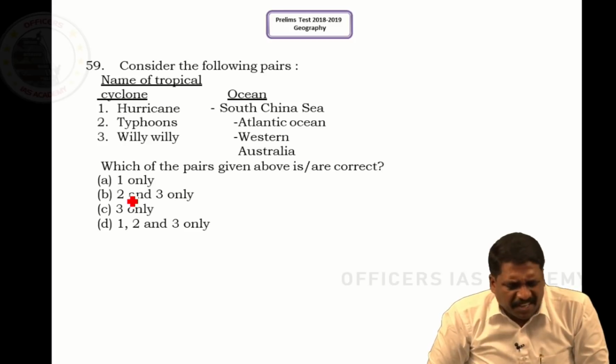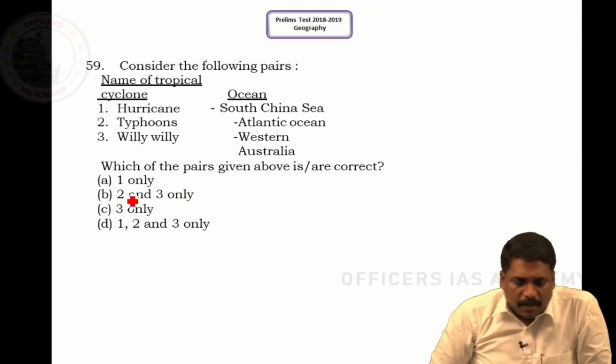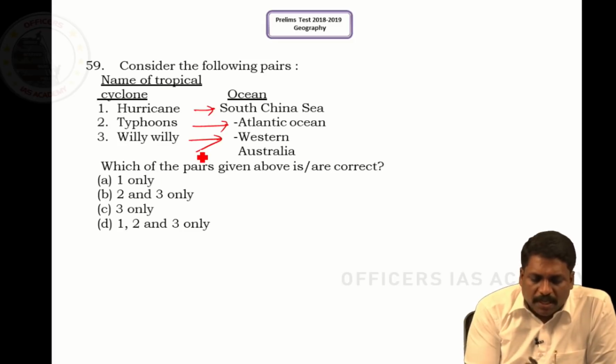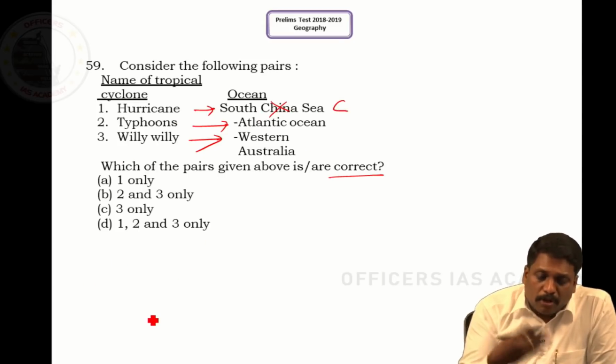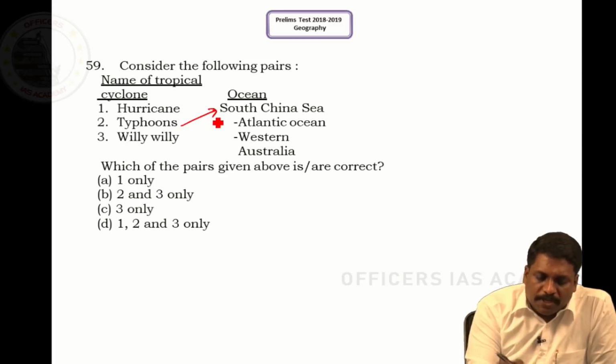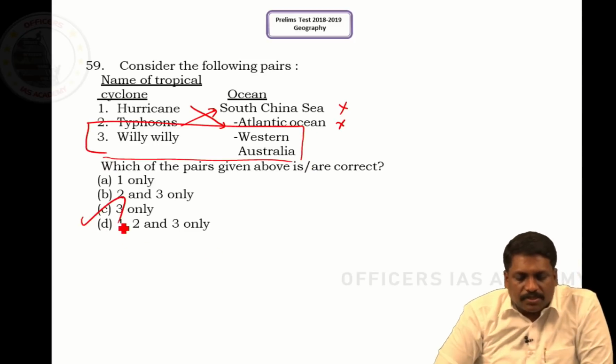Question number 59. Very easy question. Regions and the names of the cyclones are given. Hurricane, South China Sea; Typhoon, Atlantic Ocean; Willy Willy, Western Australia. Which of the following is correctly matched? Where exactly do we have hurricanes? It is not South China Sea, rather it is North America or the North Atlantic Ocean. Where exactly do we have typhoons? Typhoon is what we have in the South China Sea. It means these two options have been interchanged, sir, so they are wrong. What is the only right option? It is 3 only. The correct answer is 3 only.